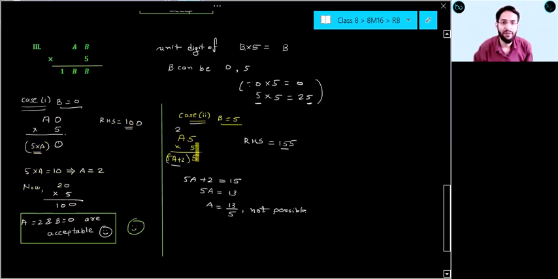Case 2. B equal to 5. A5 into 5. 5A plus 2. Right. So here 5A plus 2 equal to 15. 5A equal to 13. A equals 13 by 5, which is not possible. So quickly note down this. And this is also a very good question.